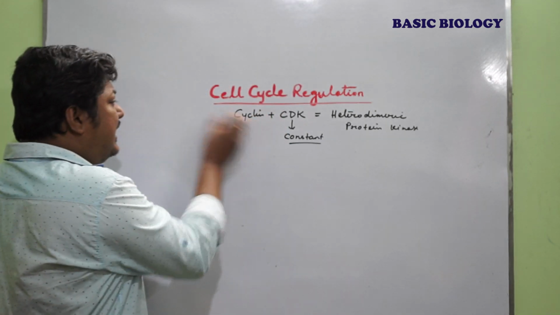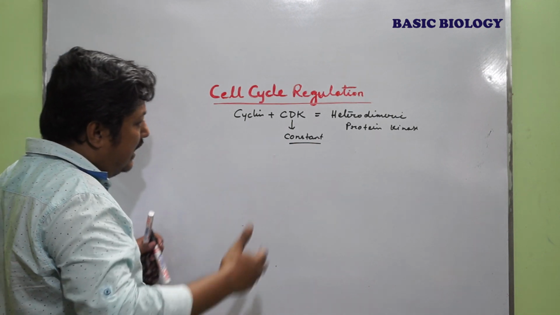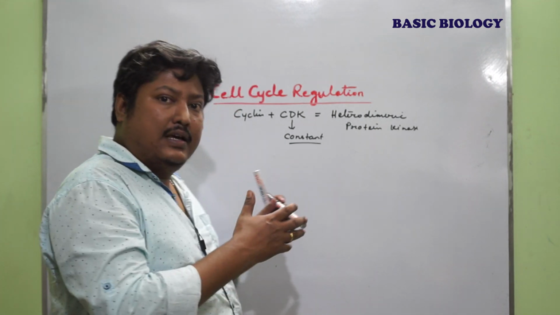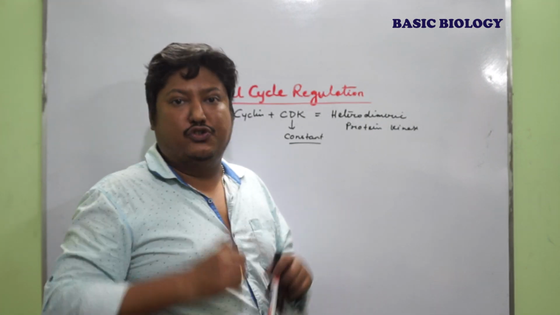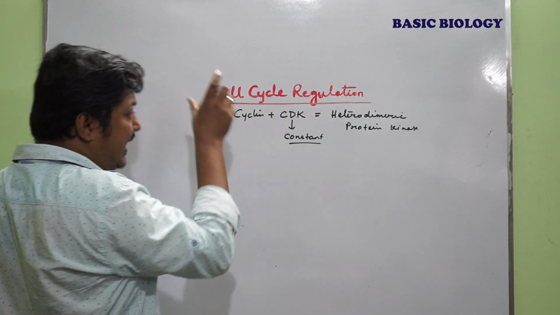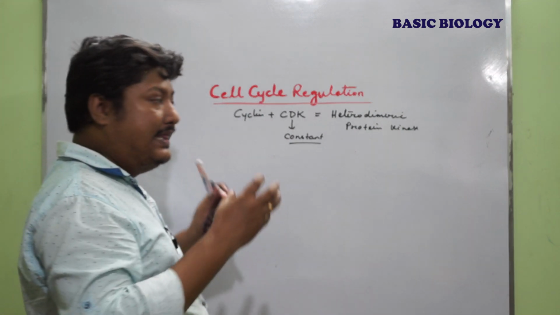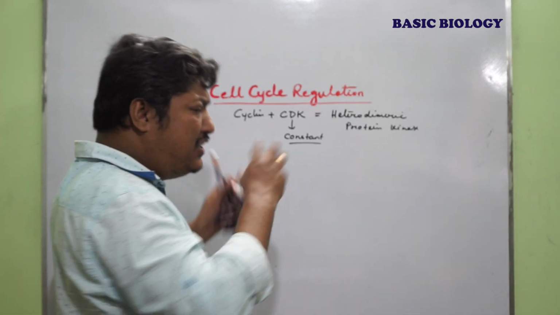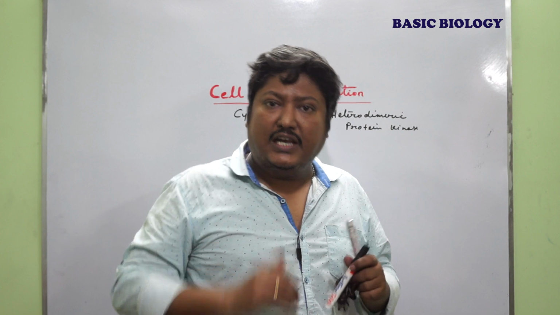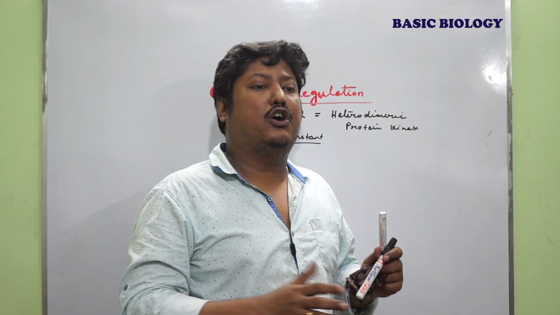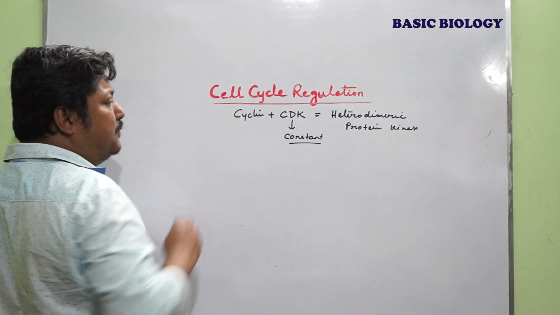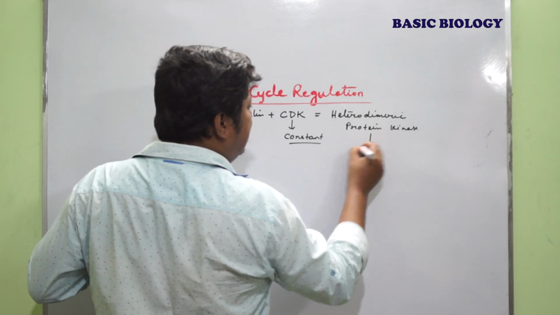But the cyclin varies while the cell is moving from one phase to the next phase. So that's why the name was given, due to its abundance varying from phase to phase. Now within the cell cycle, these two proteins, cyclin and CDK, form a complex, and that complex activates hundreds of proteins, phosphorylating and dephosphorylating them, leading to the activation of different steps of the cell cycle. That's why this heterodimeric protein kinase is also known as the cell cycle engine.